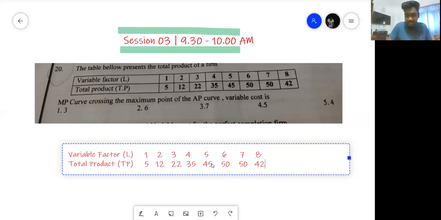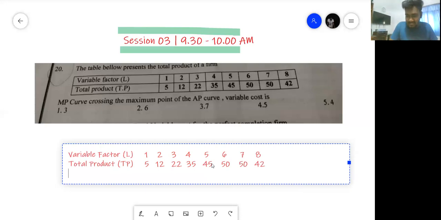So for that, you need to do some calculations. We can find average product first. How do you find average product? Total product and output. Exactly. You take your total product and divide it by your number of labor units. That means per person on average, how much is he making?